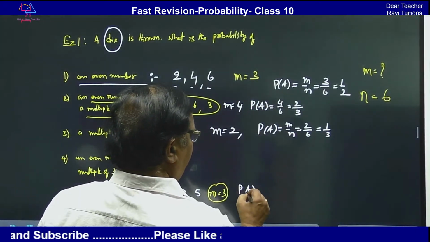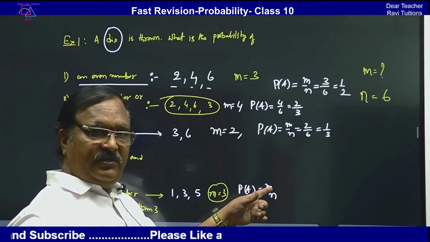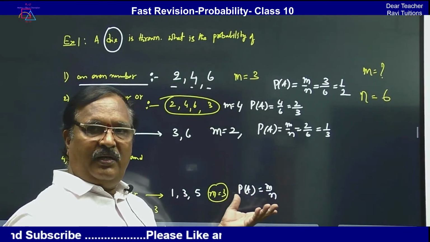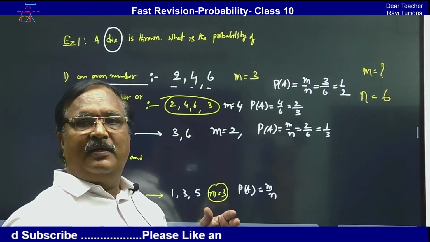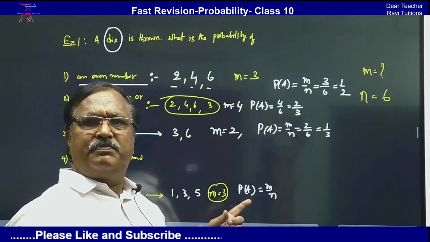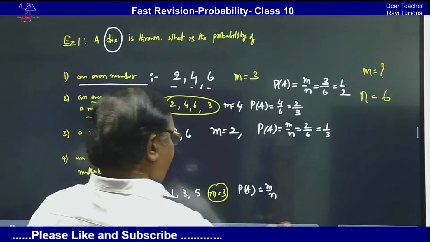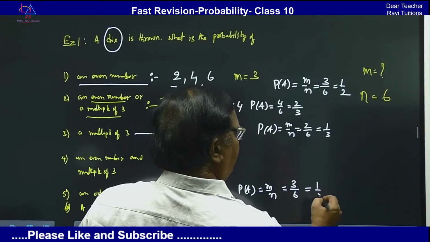Therefore, what is the probability here? Probability is equal to m by n. m is the total number of favorable outcomes, n is the total possible outcomes. You have to understand these two things. So then what is the answer? 3 upon 6, which is 1 upon 2.